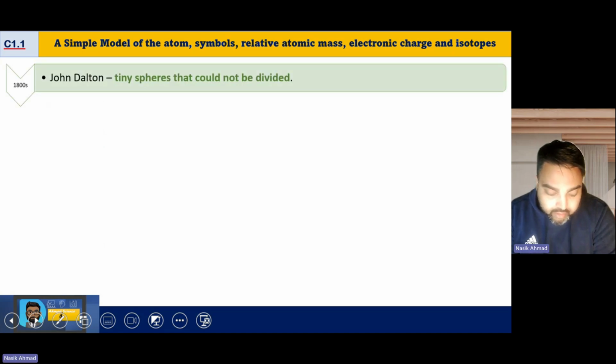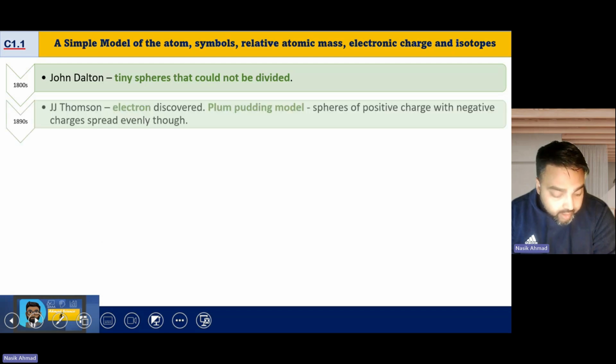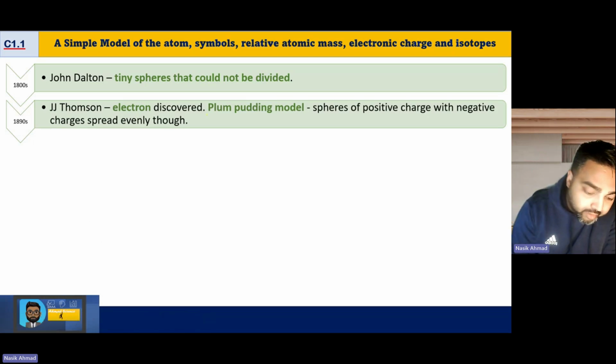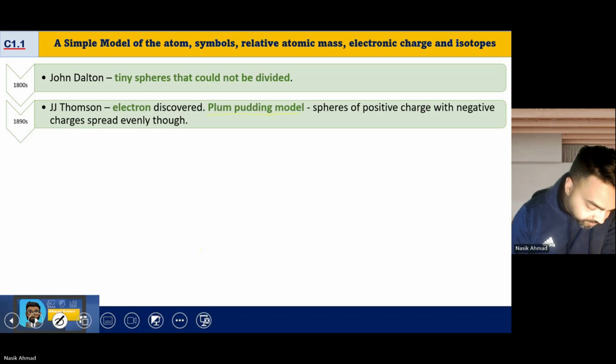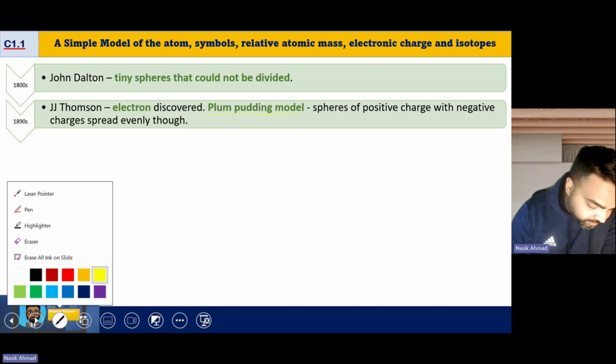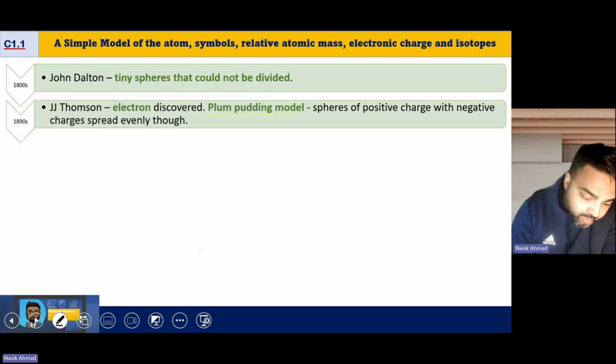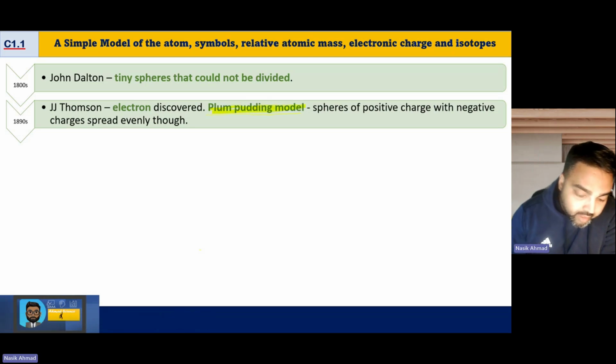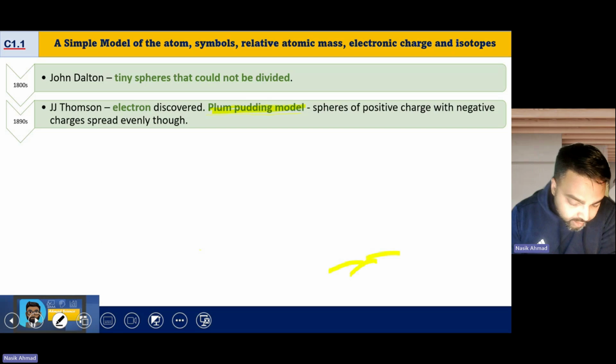In the early 1800s, John Dalton came up with tiny spheres that could not be divided. Then in the 1890s, J.J. Thomson discovered electrons and therefore came up with the plum pudding model.